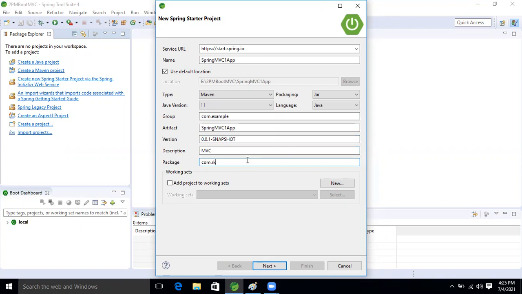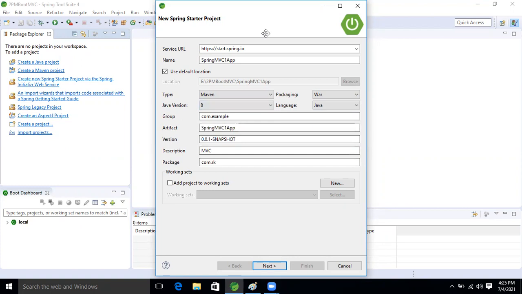com.rk, right? I'm taking the package name com.rk. Good. So here, the packaging, we will take war now, guys. Okay, good. Java version, Java only. And here the version we will take is Java 8, because on my computer only Java 8 is there. Java 16 has also been released, but we will take the Java 8 version, right?